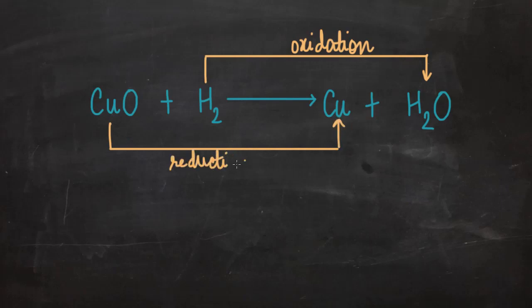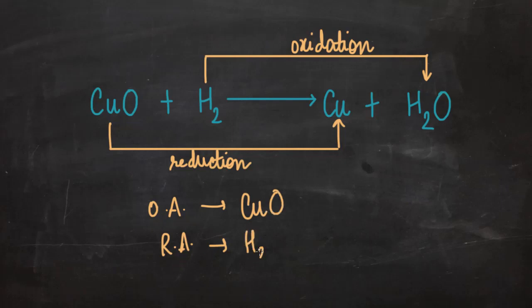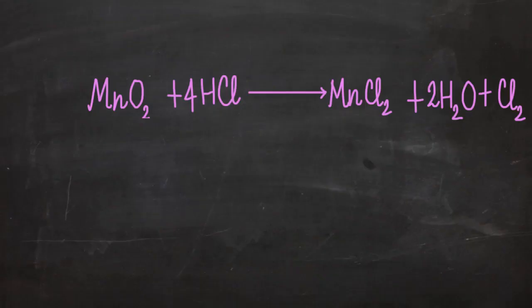Now can you pause the video and tell me what the oxidizing agent and the reducing agent are? So oxidizing agent will be the substance getting reduced, which is copper oxide. Reducing agent will be the substance getting oxidized, which is hydrogen. Let's see another interesting example now.